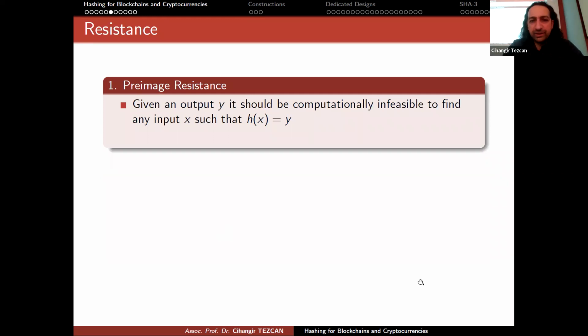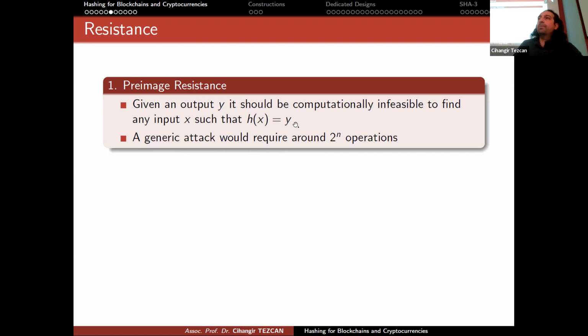So let's start with these definitions. Let's talk about preimage resistance. Given an output y, it should be computationally infeasible to find any input x such that h(x) equals y. So once you have the output, and you also know the hash function, it would be computationally infeasible for you to find an input that would give this output. A generic attack would require around 2 to the n operations because the output y has n bits. So if you randomly put 2 to the n inputs into this hash function, you expect one of them to hit this value y. This is why a generic attack requires this.